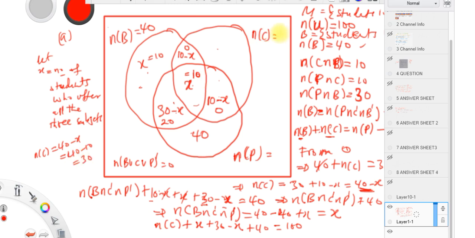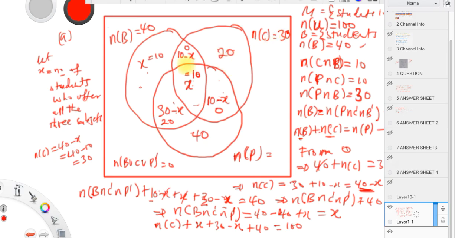So this side is 30. If this side is 30, then when we add this to this to this, you have to get 30. So if this side is 0, this side is 0, and this one is 10, this side has to be 20, for that to get 30.